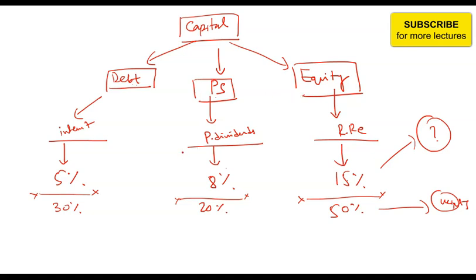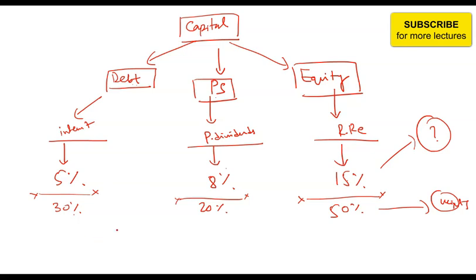Another possible way is that instead of looking at the balance sheet, you look at the management's plan. Management would have given some plan or estimate that in future it will raise debt or equity, and based on that you work out how much will be equity, preferred share, and debt in future. Another possible way is that you look at the competitors, find out the industry average capital structure and take that as the weights. So there can be multiple weights which are available. Now the question is, which one should you take?